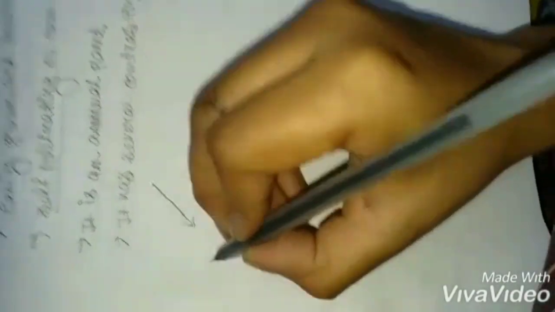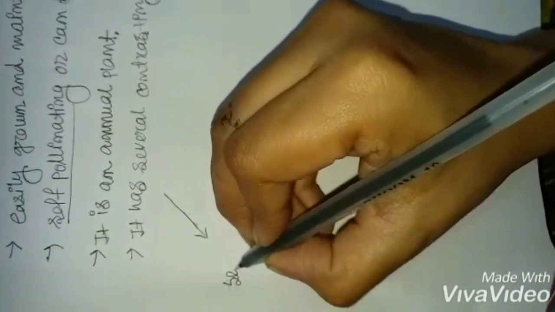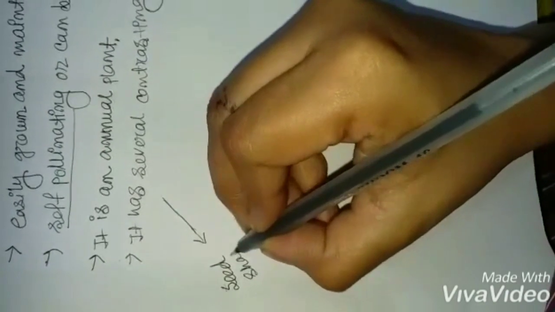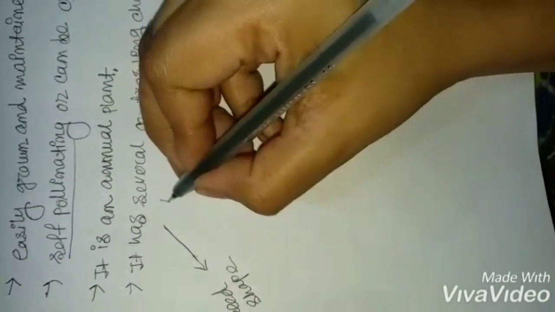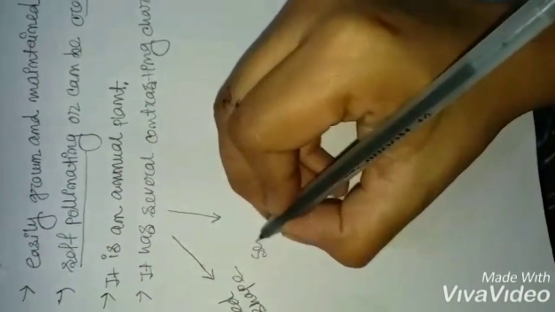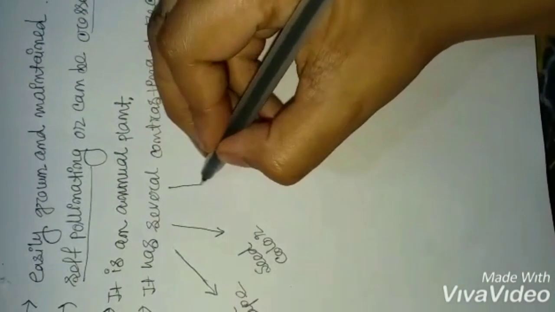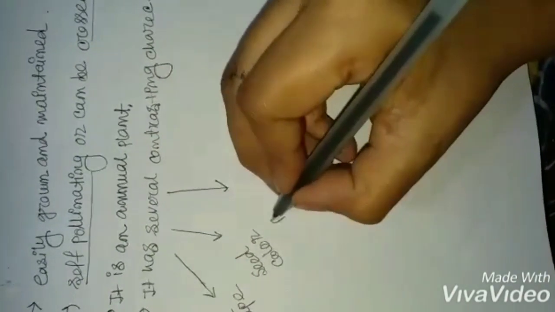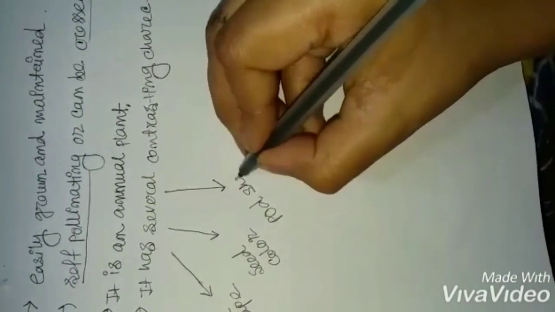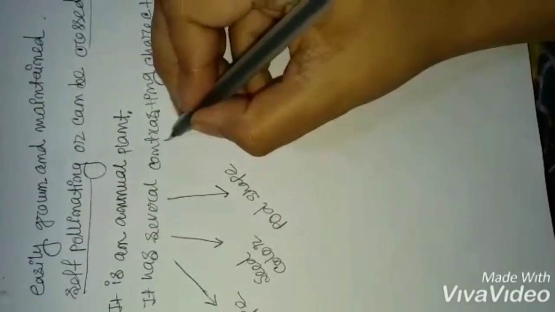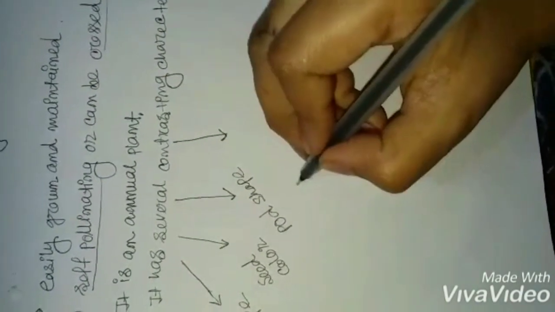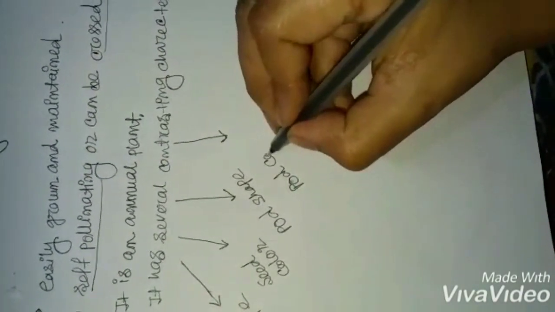first one is seed shape. The second one is seed color. The third one is pod shape. The fourth one is pod color.